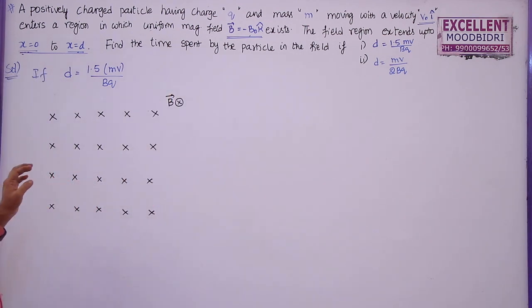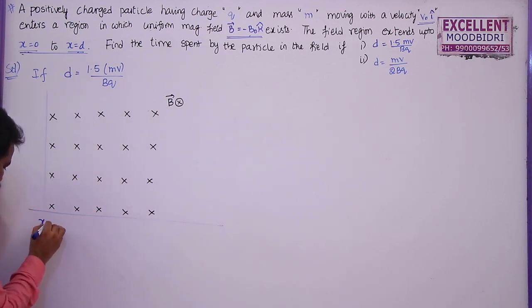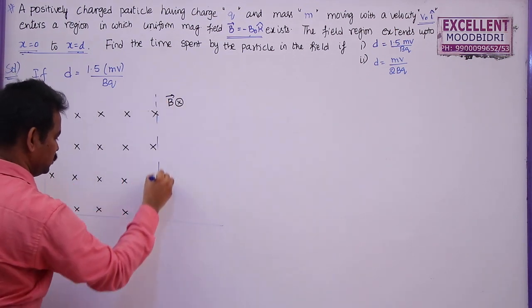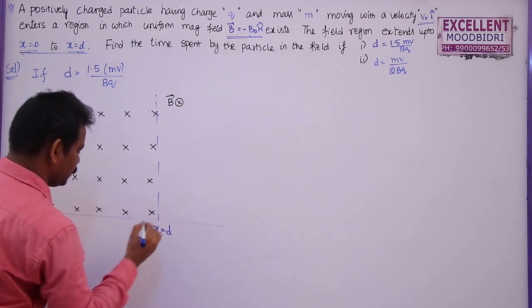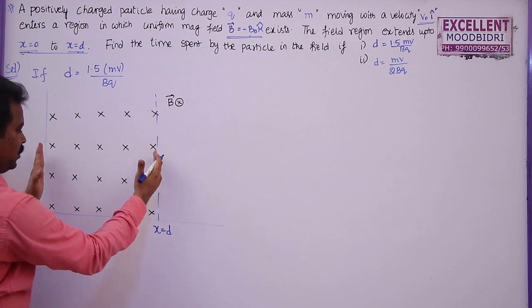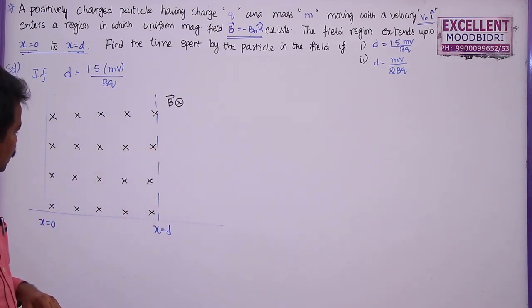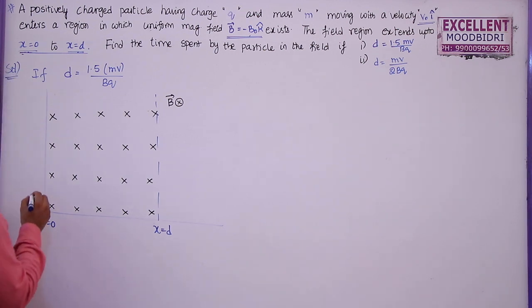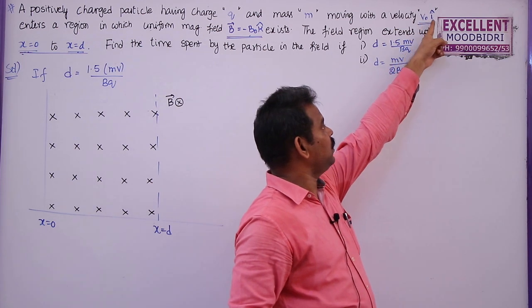Now how is the charged particle entering here? These are the two boundaries. Let me take this as the y-axis, this as the x-axis. Here x is equal to 0, and at this boundary x is equal to d. So the magnetic field is spread between x equal to 0 and x equal to d. In this case, a charged particle is entering here along the x-axis because the velocity v naught is along the x-axis.